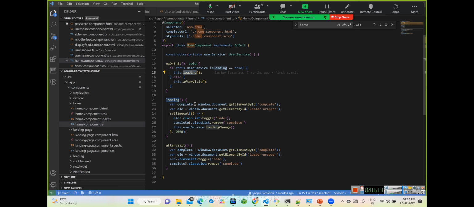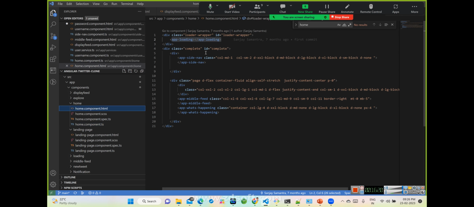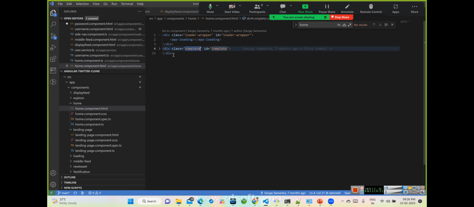How is it doing that? If you see this page, there is some element named complete. See complete, okay? Once the loading is enabled, I don't need to show this, correct? I only need to show this portion of the page. This load wrapper should show, this should not show. That's what we are trying to achieve over here.